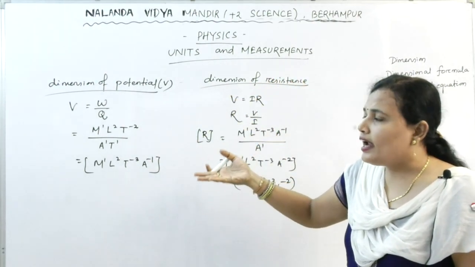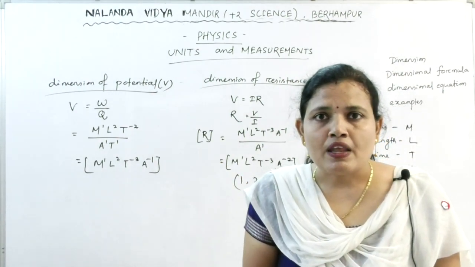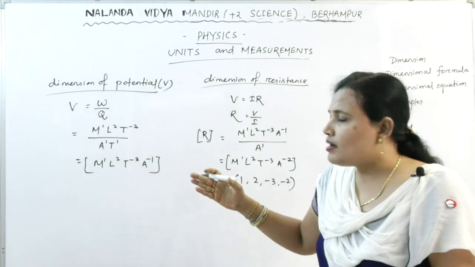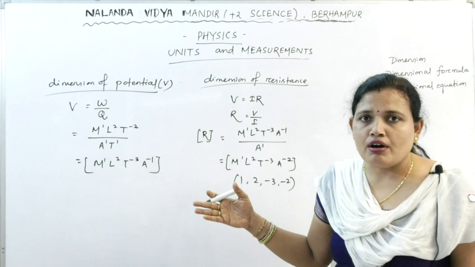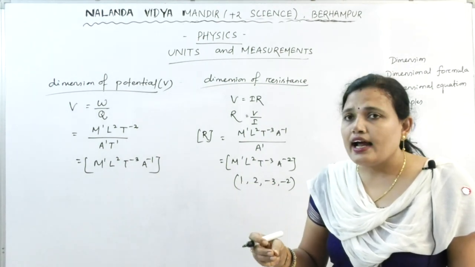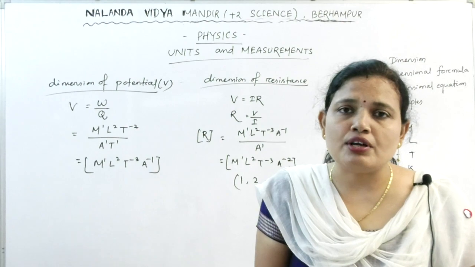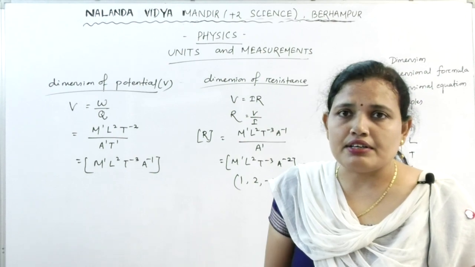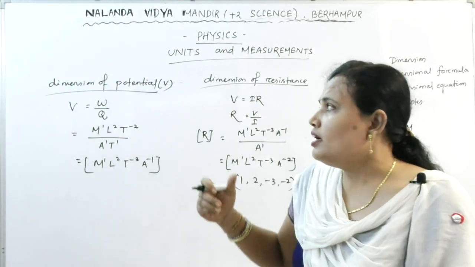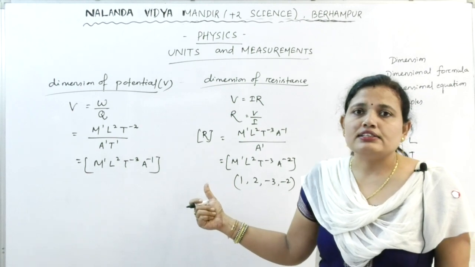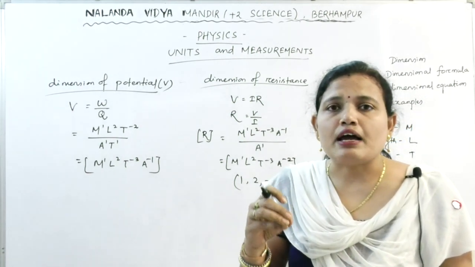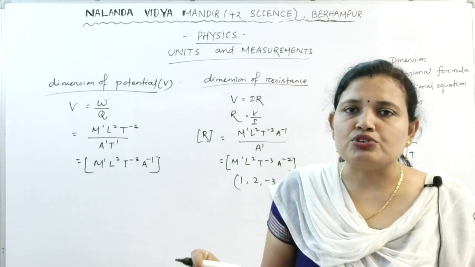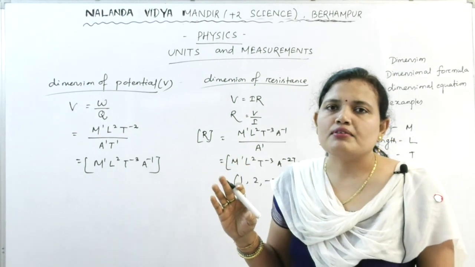Please go through this and then you go through your book. In the book a number of physical quantities are given. All of them are not possible to solve in class. So go through the book and try to solve some more dimensions of the physical quantities. Except the ones we did, try to solve the dimension of the other physical quantities given in your book. If you are finding the dimension by knowing the formula, then tally it with the book. If you find it correct, then you are perfect in the dimension.